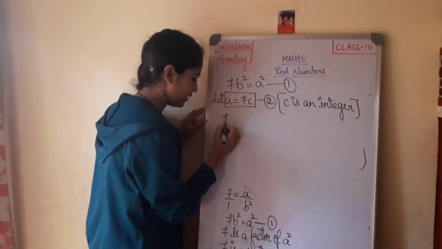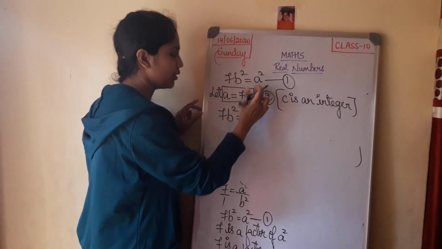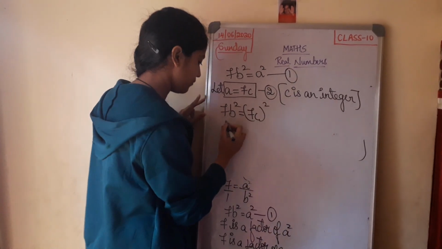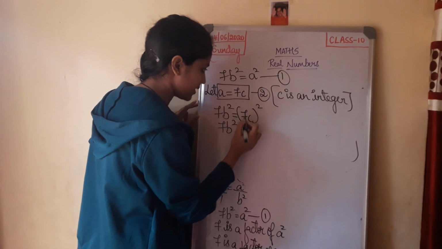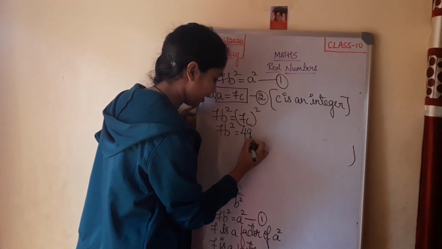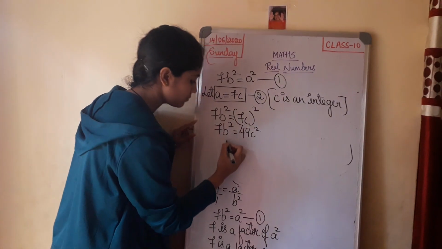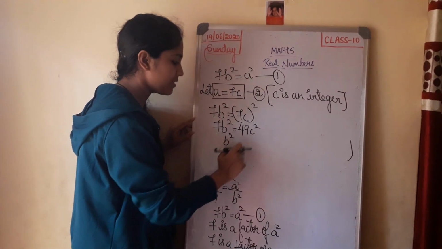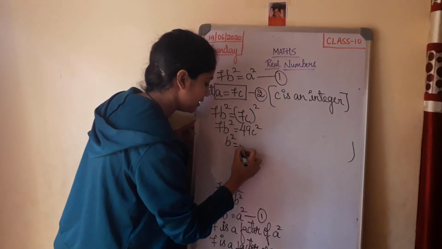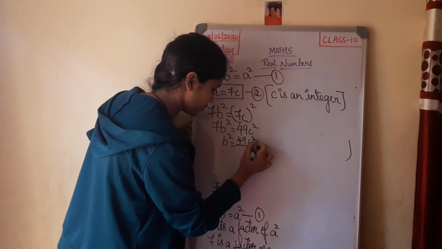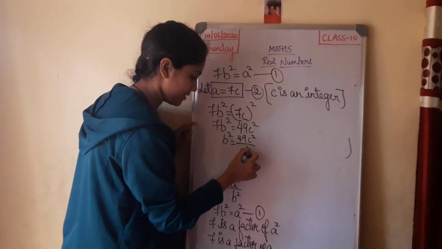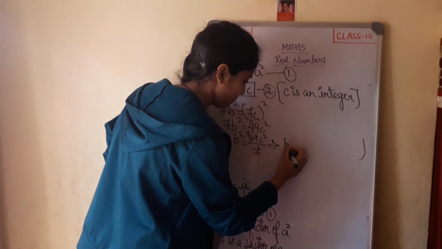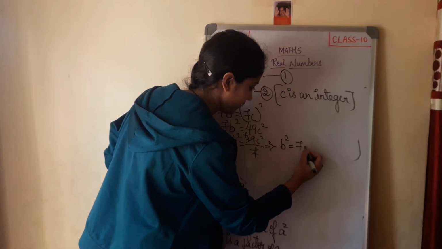What do you get? 7b square is equal to a square. What is a? 7c. Correct. 7c the whole square. Now you get 7b square is equal to 7 square, that is 49c square. Now when it moves from the left hand side to the right hand side, multiplication becomes division. Correct. Now 49c square divided by 7, 7 into 7 is 49. Therefore, b square is equal to 7c square.